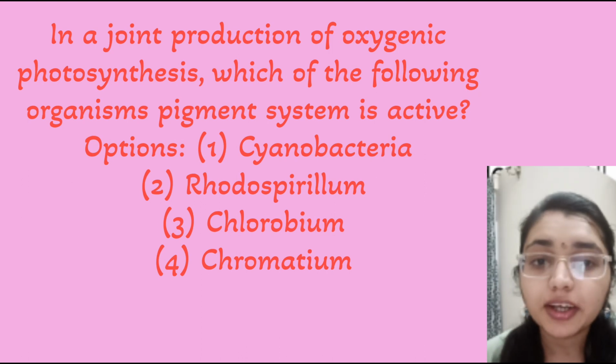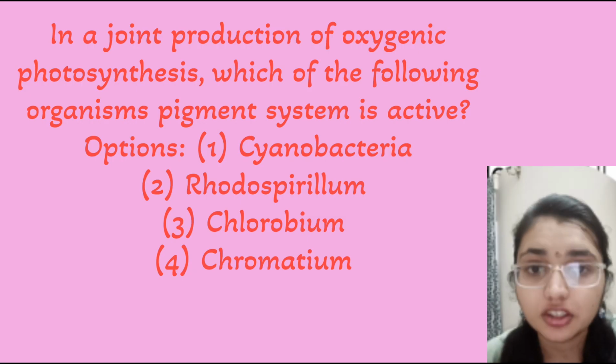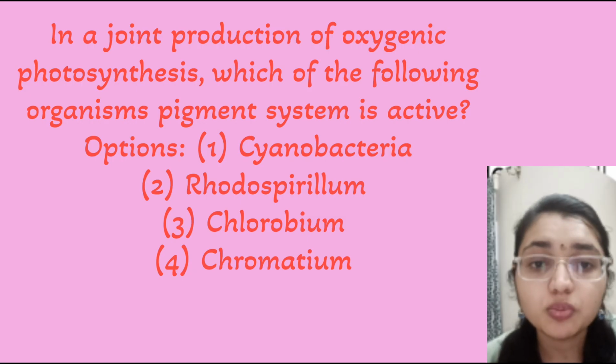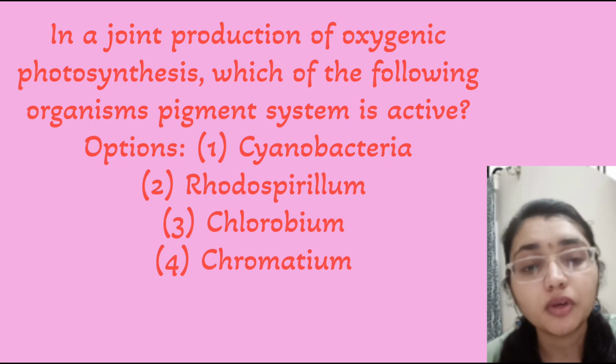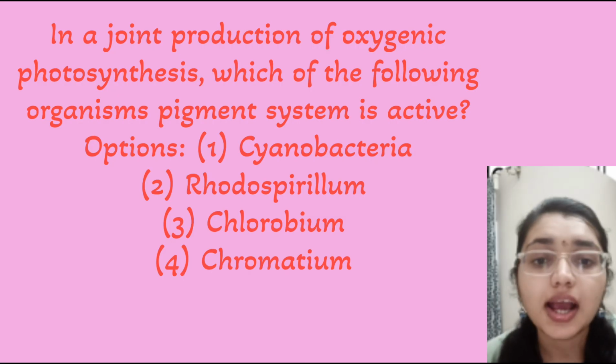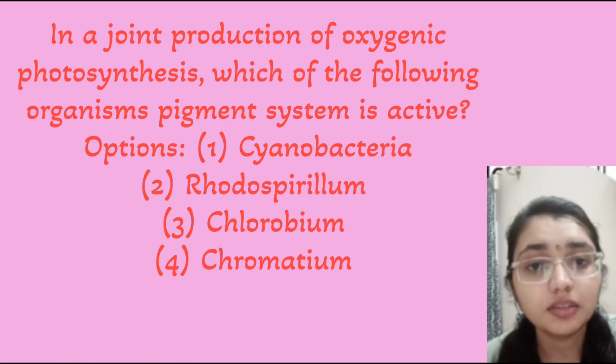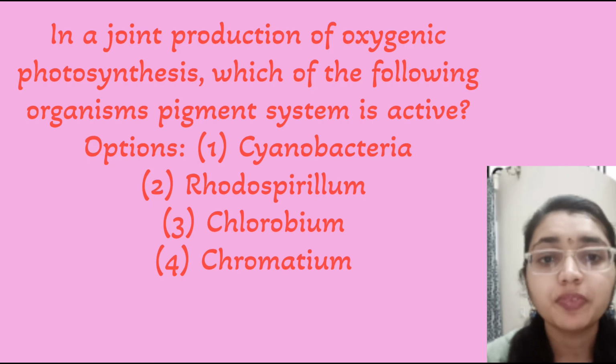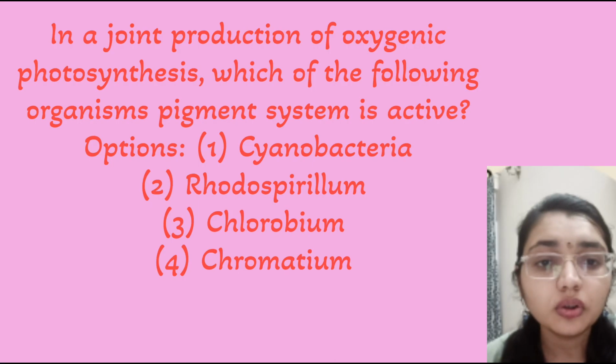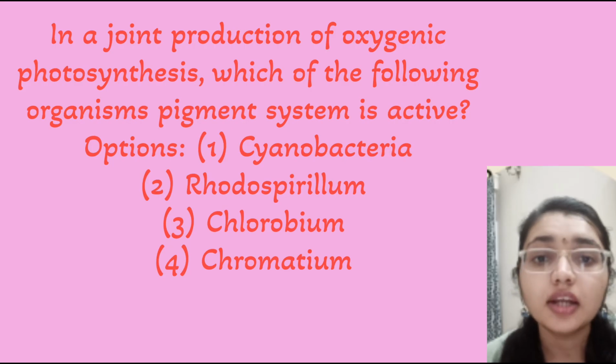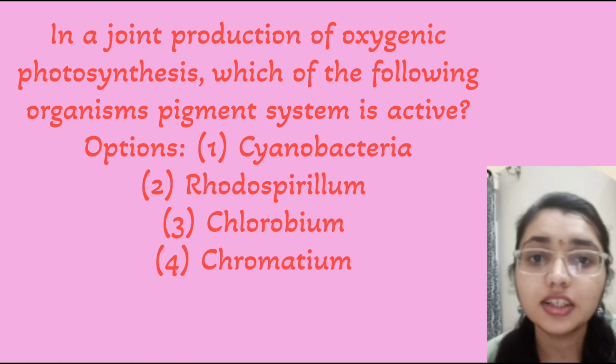Cyanobacteria perform oxygenic photosynthesis using both PS1 and PS2. So PS1 and PS2 both are used here. They split the water molecule to release oxygen, and the other options, Chlorobium, Chromatium and Rhodospirillum, are anoxygenic photosynthetic bacteria.